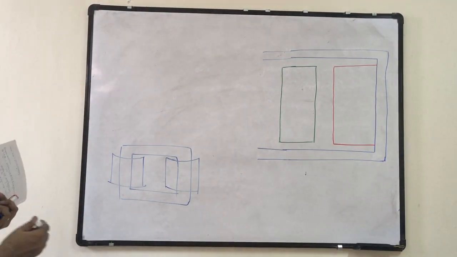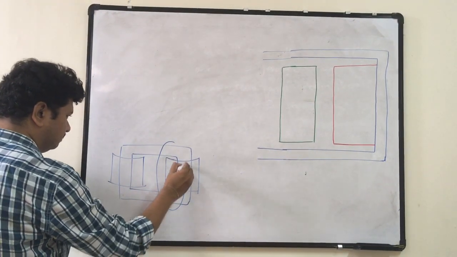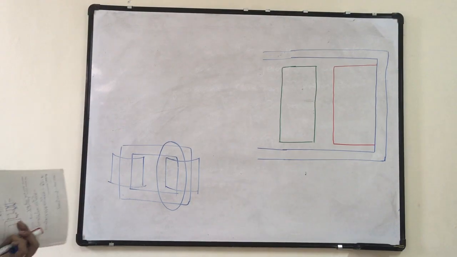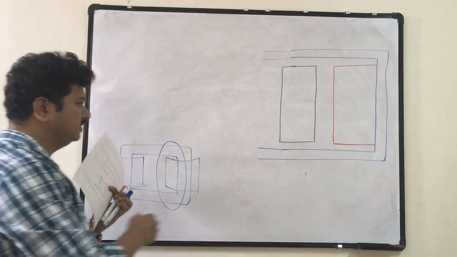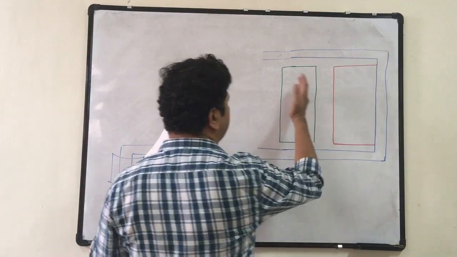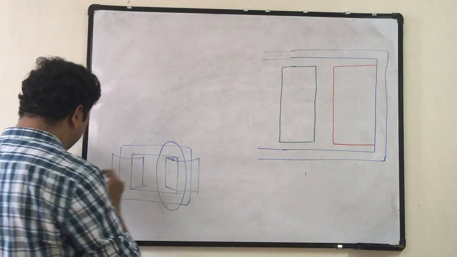Whatever I have drawn is this part of the transformer. So this is the core, this is primary winding, this is secondary winding, with a layer of primary and a layer of secondary.